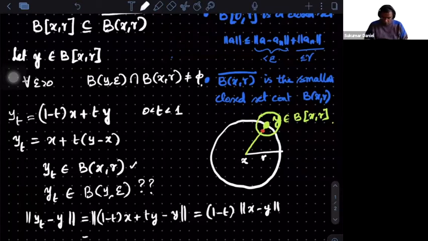I want this to be less than epsilon, but the norm of x minus y I already know: I started y from the closed ball, so it is less than or equal to r. So it is less than or equal to 1 minus t times r. And I want this to be less than epsilon. So can I choose a t satisfying this? If you know how to choose this, can you tell what will be the t?